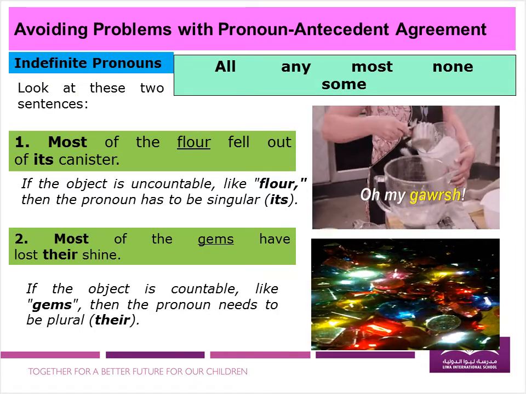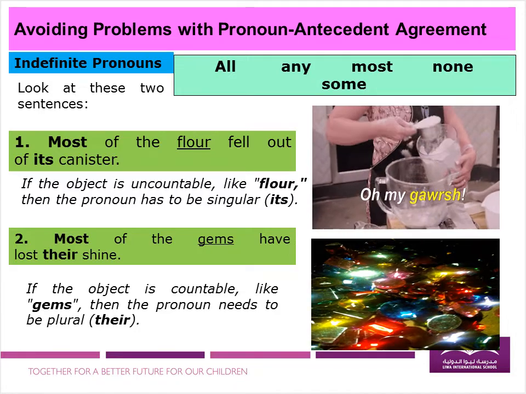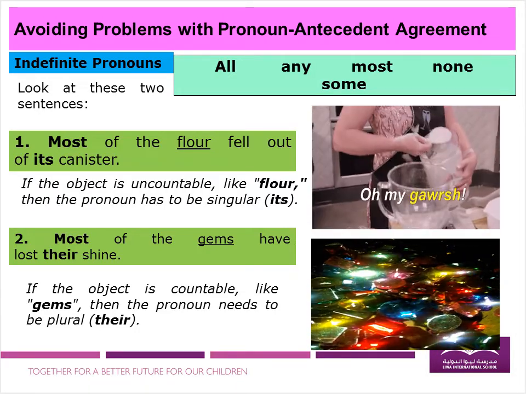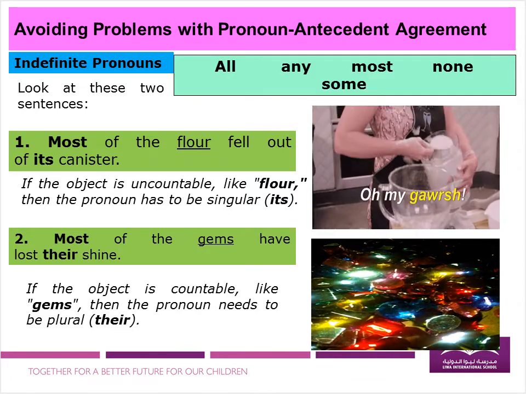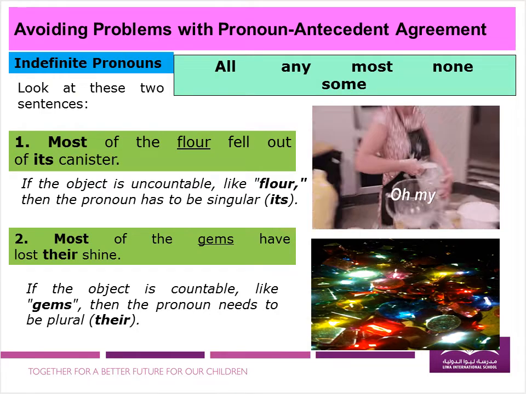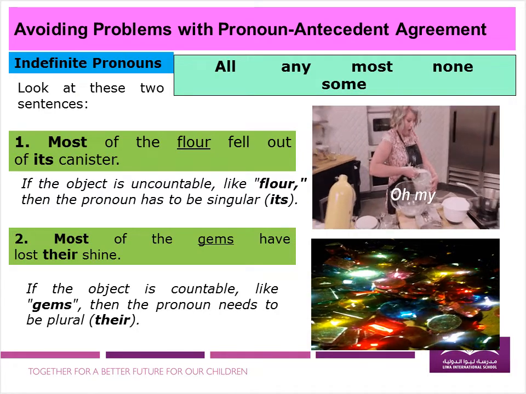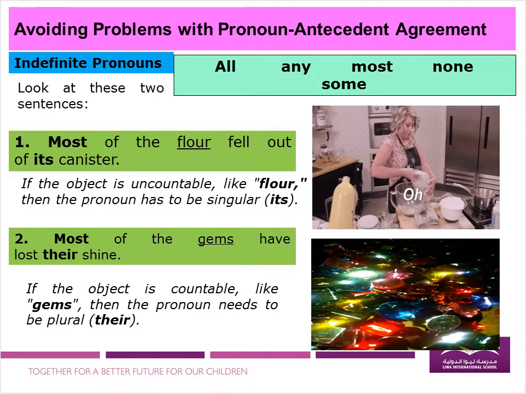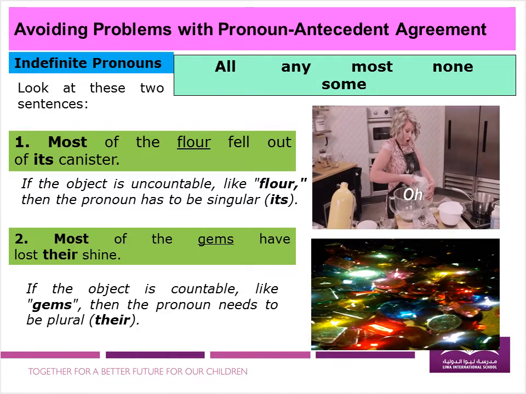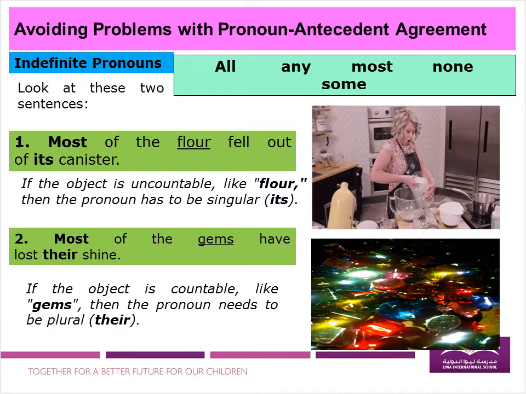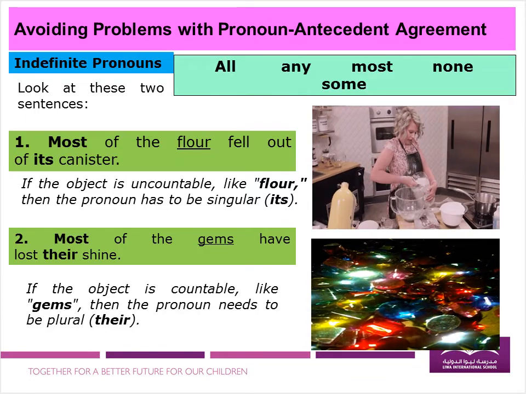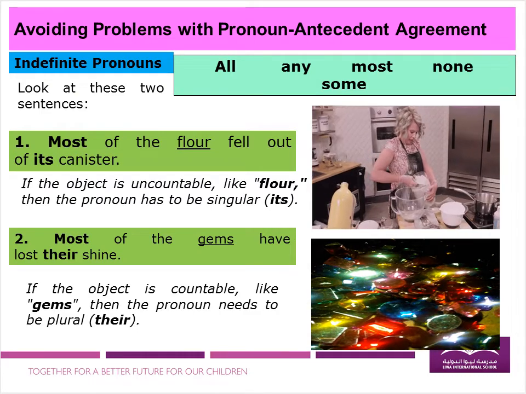If the object is countable, we can count it, like 1, 2, 3, into pieces. Like gems, then the pronoun needs to be plural there. That's the time we use their, right? So always check the object also. If it is countable or uncountable, then decide which pronoun you are going to use. Is it its or their? Let's move on to our next slide.